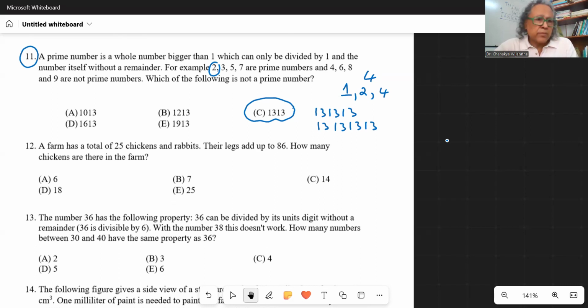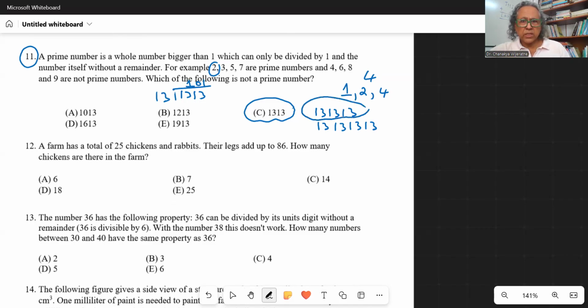I think when you see this number, you should have this feeling that, well, maybe I can divide this by 13. So if you divide 1313 by 13, what do you get? So you get 101. So 101 is a factor, 13 is a factor. So C is the answer. So you need to think about this further. So for example, what do you get when you divide this by 13? So you need to explore.